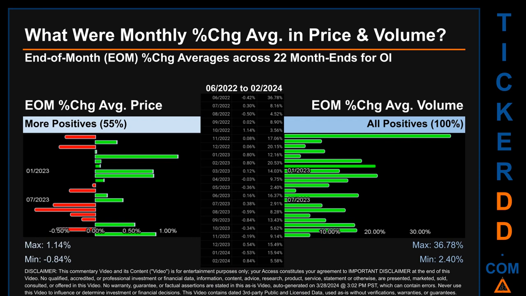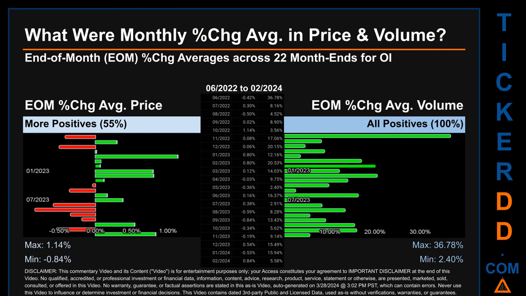From 06-2022 to 02-2024, 12 out of 22 month ends had a positive percentage change in average price. That is, 55% of month ends saw a positive percentage change in average price. In terms of volume, 22 out of 22 month ends had a positive percentage change. That is, 100% of month ends saw a positive percentage change in average volume.